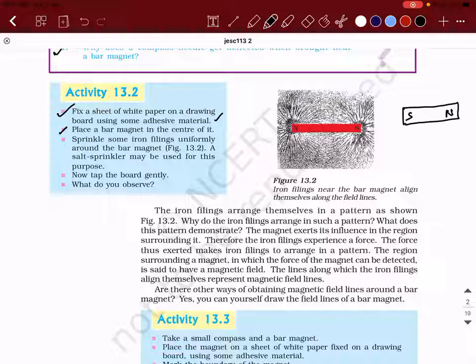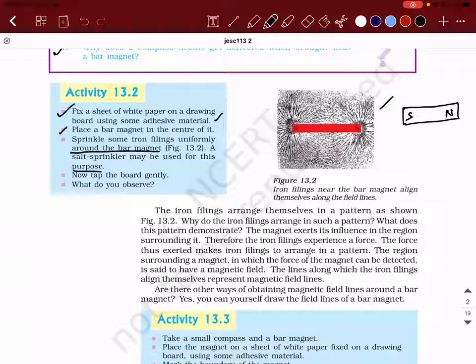So when you place it at the center, what you're supposed to do is take some iron filings. Iron filings are nothing but powdered iron. They'll be black in color. Sprinkle some iron filings uniformly around the bar magnet. A salt sprinkler may be used for this. You would have seen them in hotels, salt and pepper sprinklers. Through that, you sprinkle the iron filings uniformly around it, slowly dropping it around the paper.